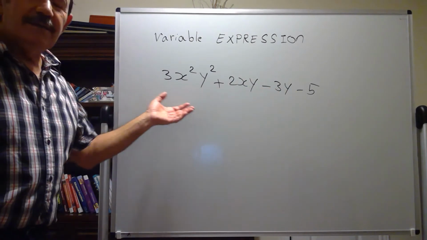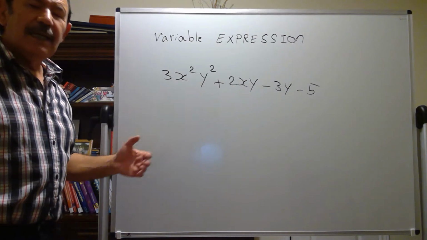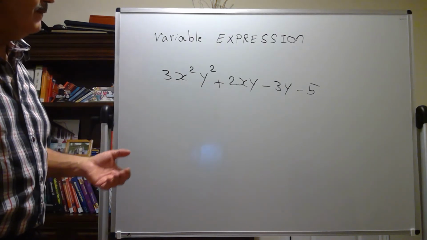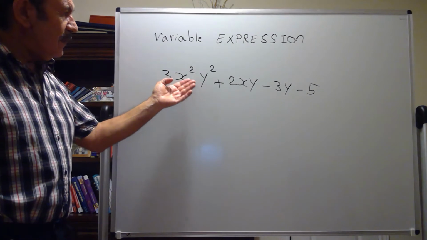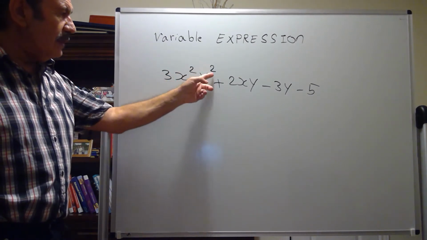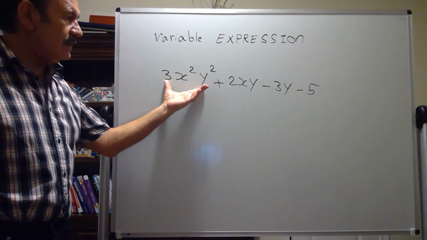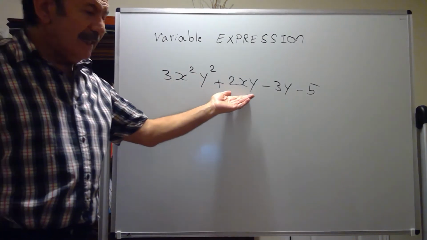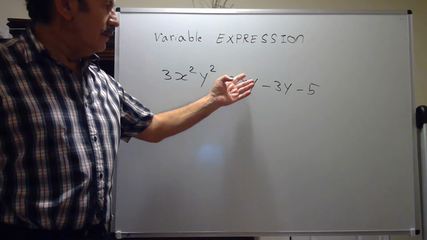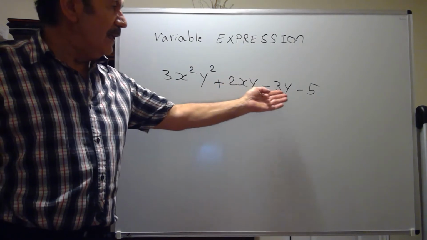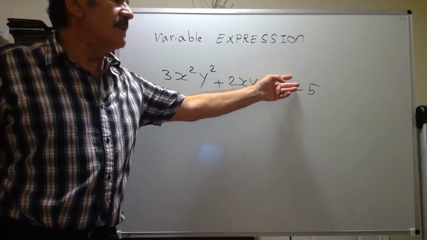What is the degree of this expression? It is the highest degree of the terms. The degree of this one is 4, x squared, y squared. So we should add these two exponents. The degree of this term is 4. The degree of this one is 2, because 1 plus 1 is 2. The degree of this term is 1.